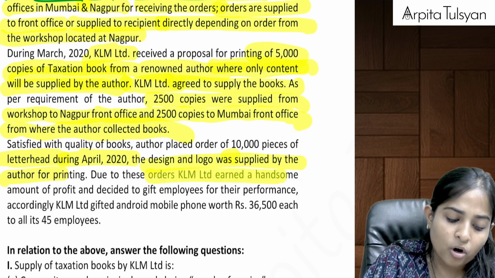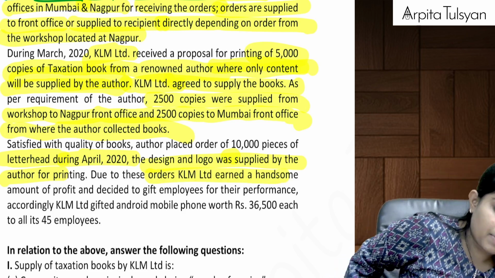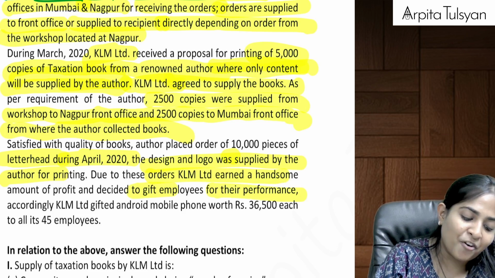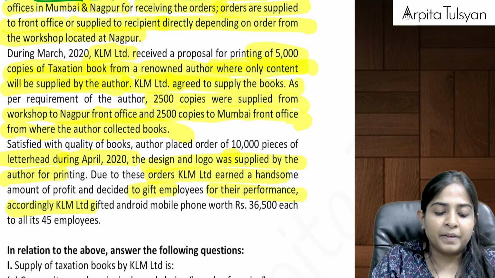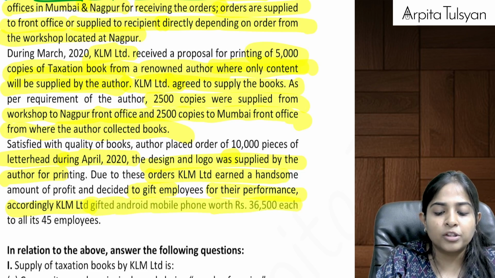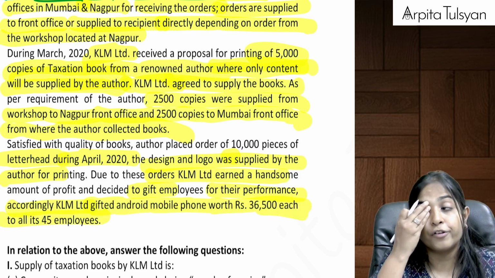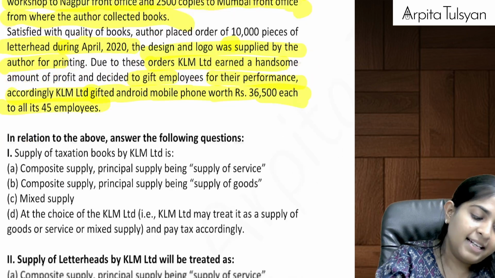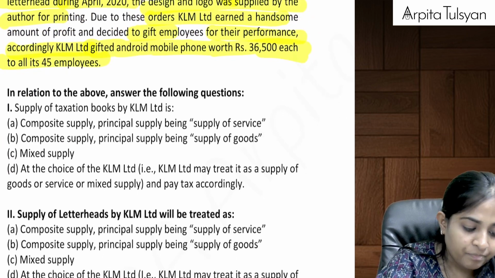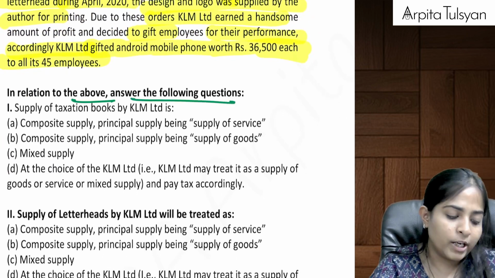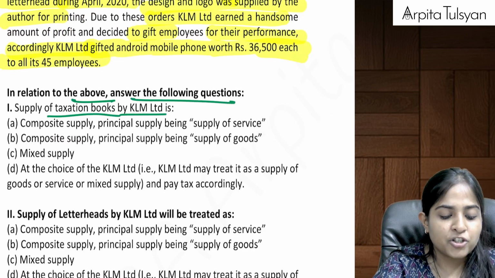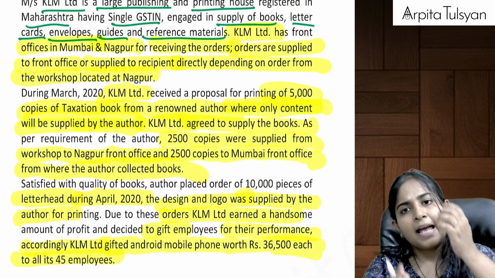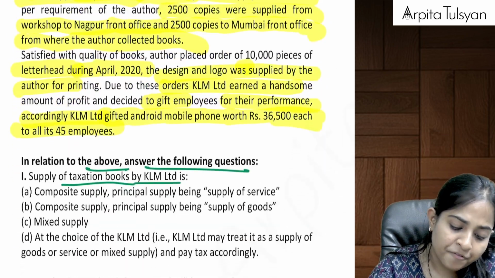Due to these orders, KLM Limited earned a handsome amount of profit and decided to gift employees for their performance. Accordingly, KLM Limited gifted an Android mobile phone worth 36,500 each to all of its 45 employees. Let's see, multiple questions. Very nice question. In relation to the above, answer the following questions. First, supply of taxation books. That will be considered as a composite supply, and the principal supply will be supply of service.